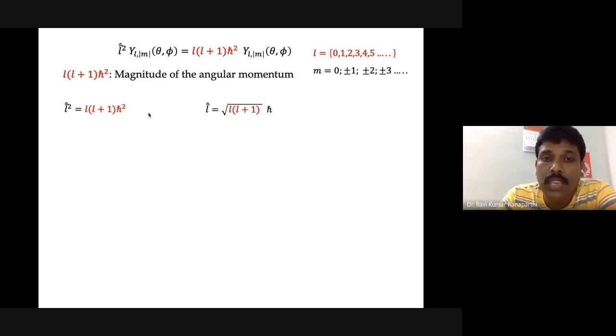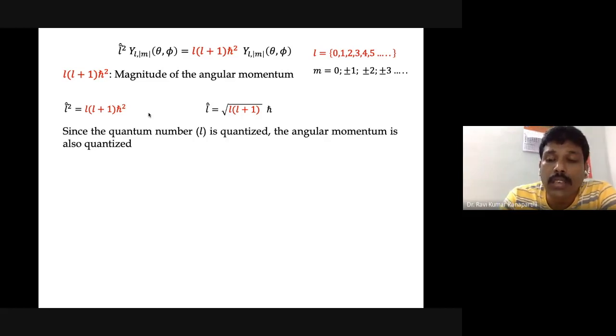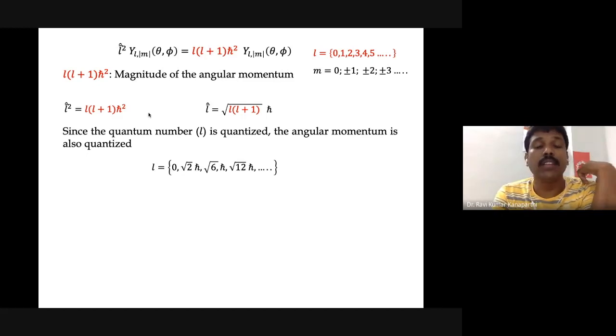That means the angular momentum is said to be quantized. Why? Because the L is quantized. Since L is having discrete numbers, only certain values of L are allowed, then the total angular momentum is quantized. And in fact, if you try to make the measurement, you may get one of these numbers, that is either 0, or square root of 2 h cross, or square root of 6 h cross, or square root of 12 h cross, and so on, depending upon the value of L.